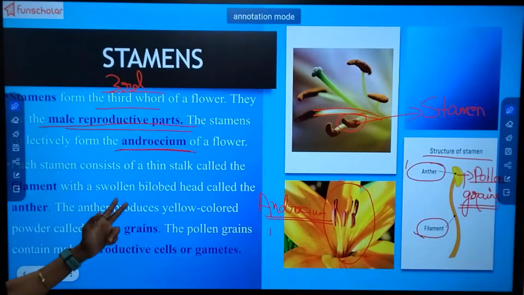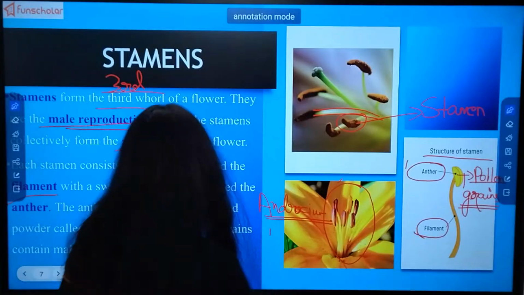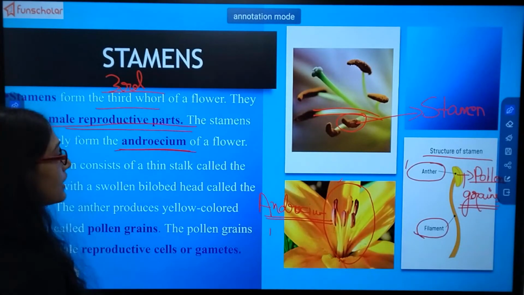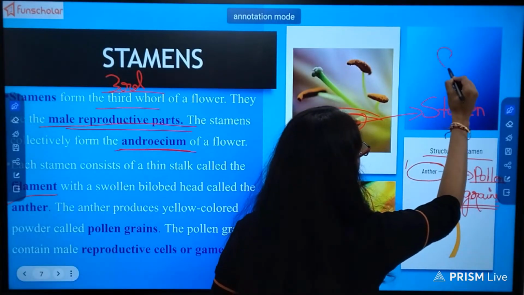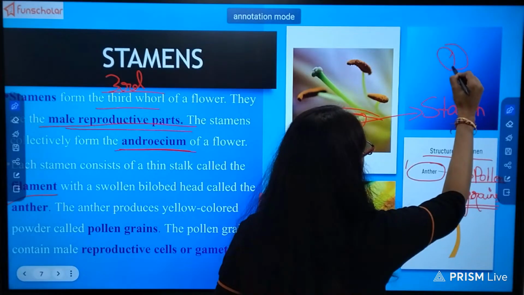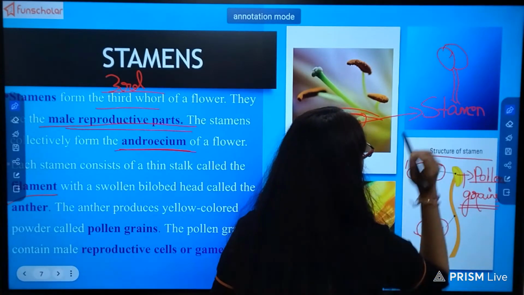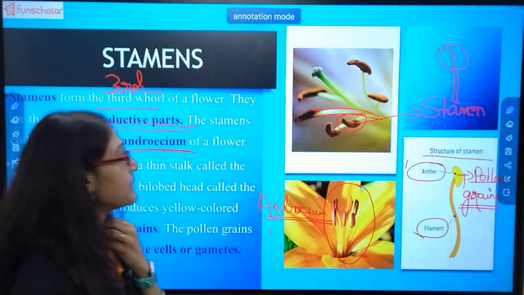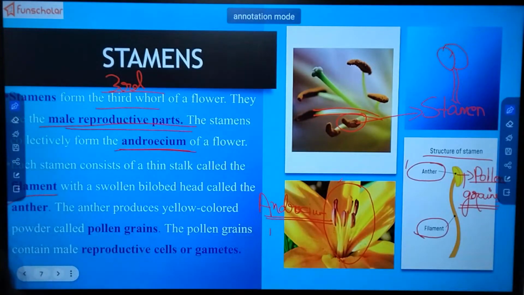Each stamen consists of a thin stalk called filament and a swollen bilobed head called anther. See, the head is like this, this is bilobed, and the filament is like this. Sorry, my throat is a bit problematic today, but I hope that will not hamper you.